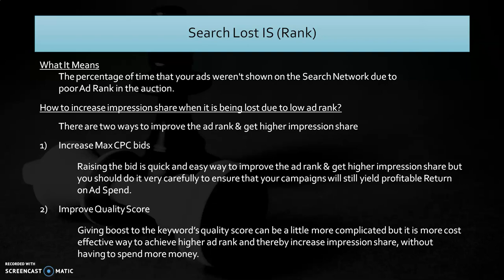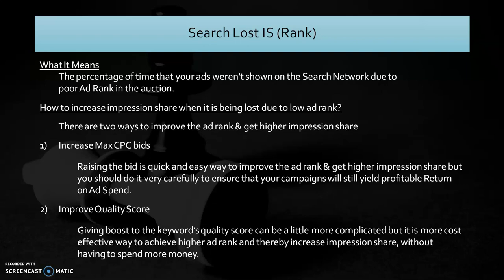Instead, you should split your ad groups based on chair types, say a rolling chair ad group with specific keywords, and write targeted ads for rolling chairs only and direct the traffic to the rolling chair landing page only. Users find this more relevant because what the user is searching and where the user is landing after clicking on your ad are matching, which results in improving your quality score. So whenever you see that your search lost impression share rank metric percentage is high, you should try to fix any of these two factors.